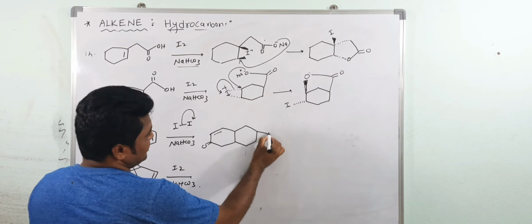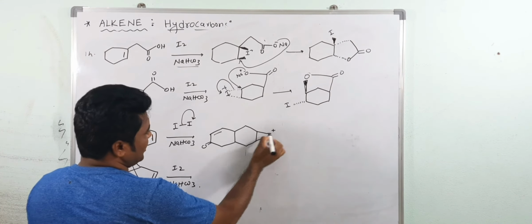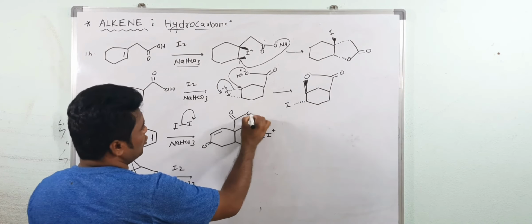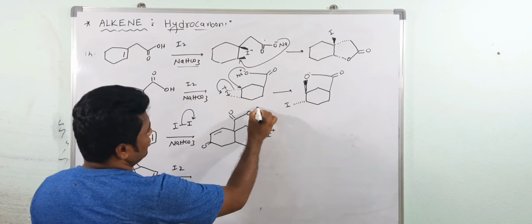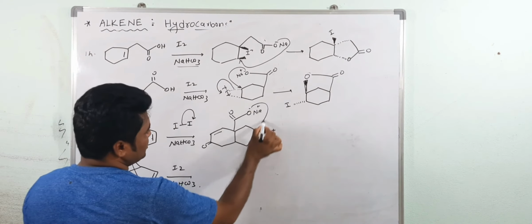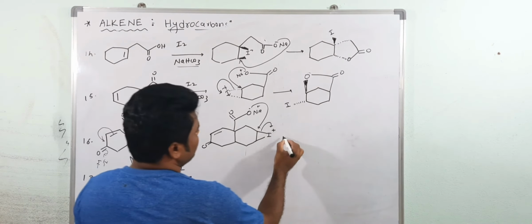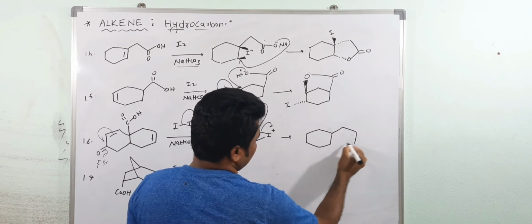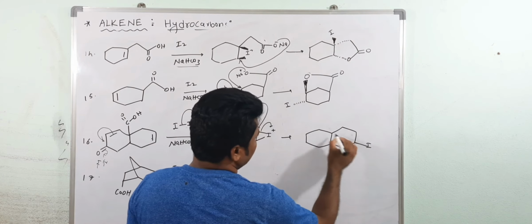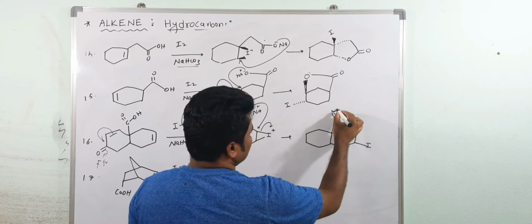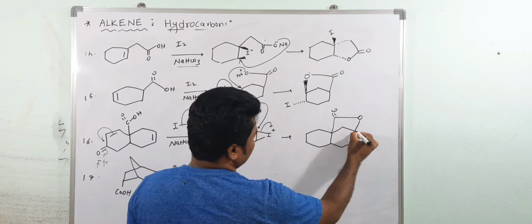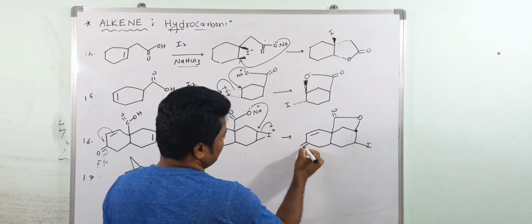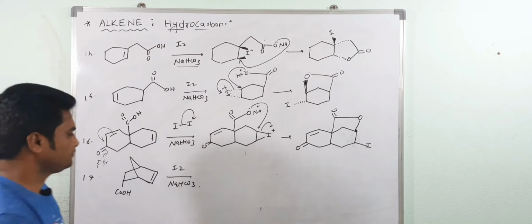Now in this case you will get the iodonium ring here. Now this is your carboxylate group. Now this carboxylate group opens the ring from this side. So now the final product is like this. Now this is iodine, and here this is the carboxylic acid group, and here it forms the bond. Now this pi bond and this is carbon. This is the final product.